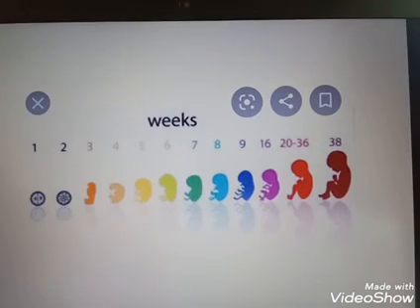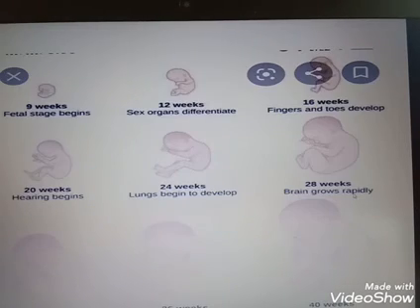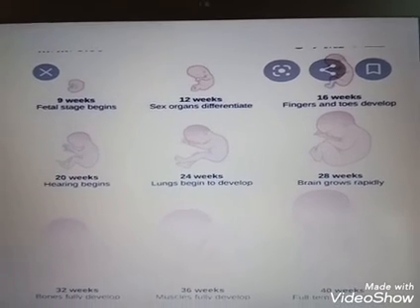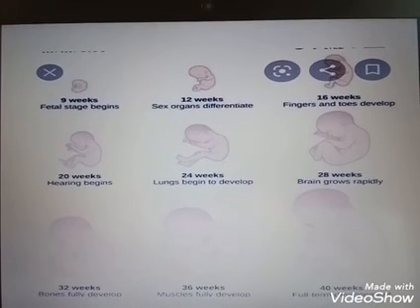Okay. Next we are discussing organogenesis. The process of formation of different organs in the embryo is called organogenesis. Organogenesis means synthesis of organs. So the formation of different organs is known as organogenesis. It does not occur in a sudden process; slowly the process will occur. So here we are discussing what is happening in each month.